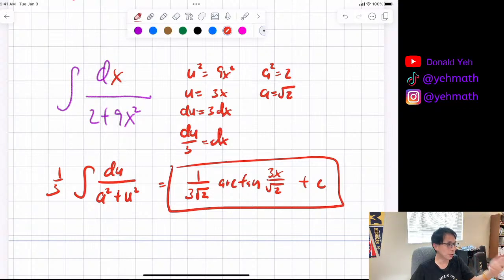Let's say u equals 3x, you need to do du on it. Is this okay? Okay, I'm gonna keep on moving forward.